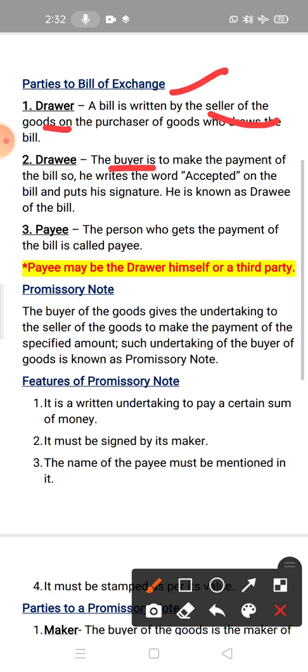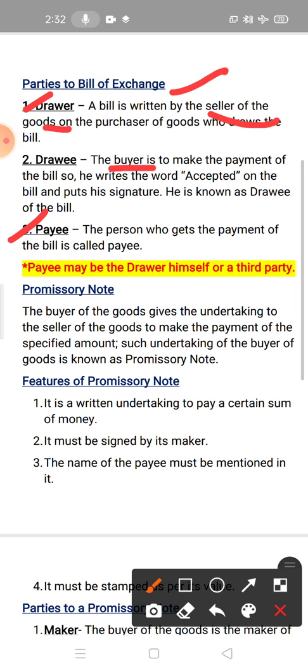Okay. Now the third party involved in the bills of exchange is payee. Now who is payee? See, payee is the person who gets the payment of the bill. Who will get the payment? Okay. Now it is very simple. Who will receive the amount? See, if the seller of goods sells the goods, then from the buyer of the goods only the seller of the goods receives the amount. So it means in that case payee is the drawer.